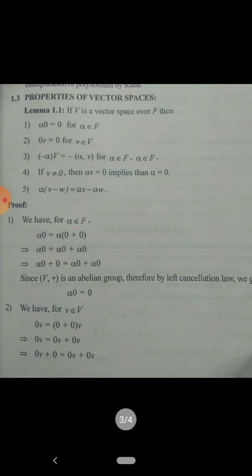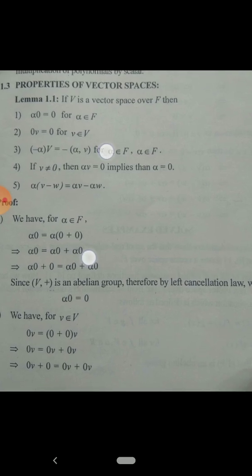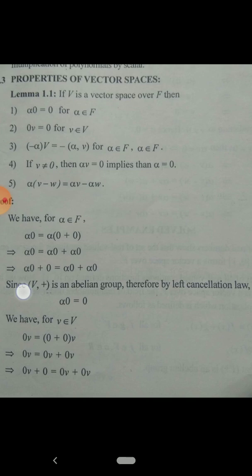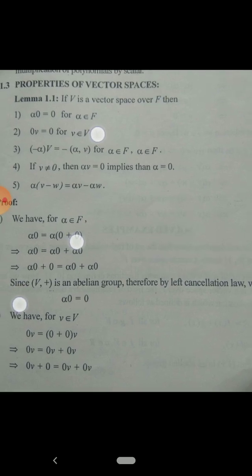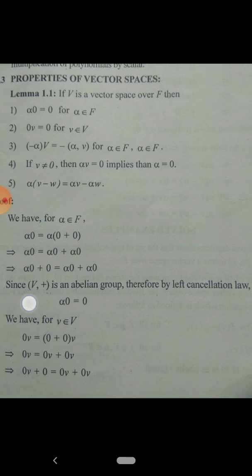Then we shall see some properties of vector spaces. Similar properties we have seen in the case of ring theory also in the 5th semester. Now this property: if V is a vector space over F, F means field. The elements of V are called vectors, elements of F are called scalars, and then alpha times 0 is equal to 0 for alpha belonging to F. That means alpha into 0 is equal to 0. This is the first property.